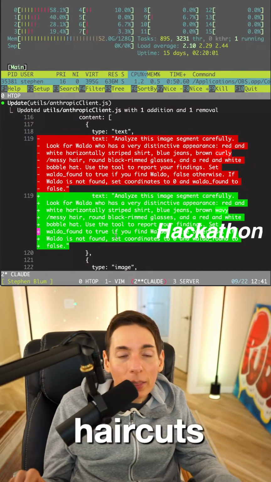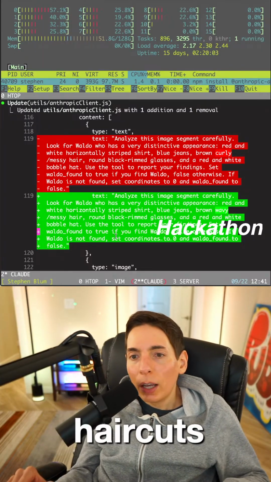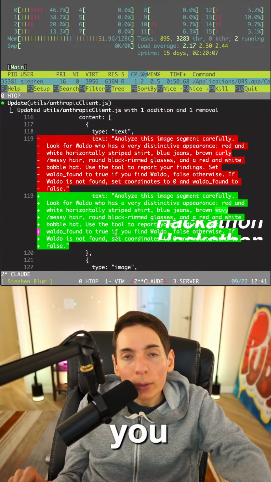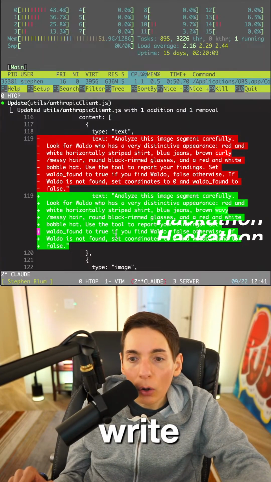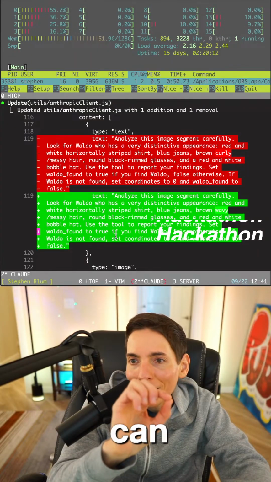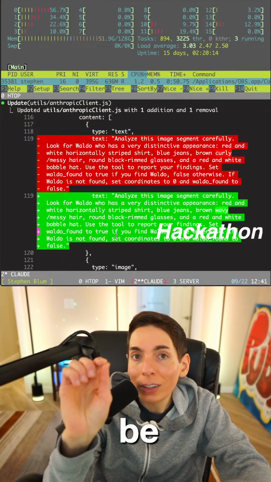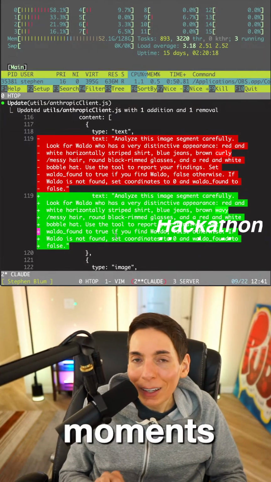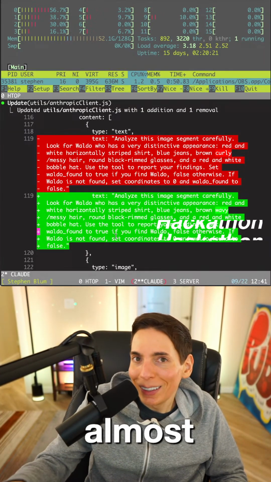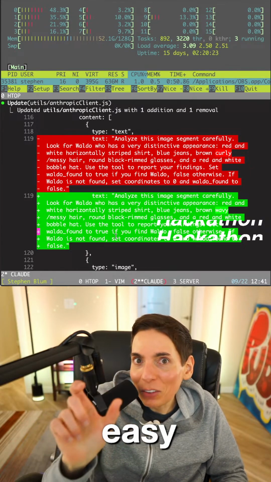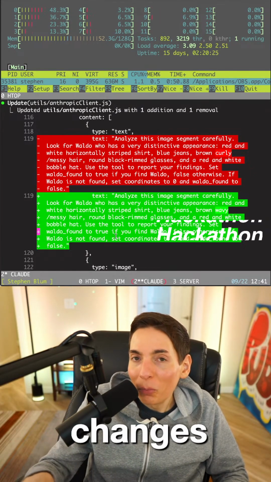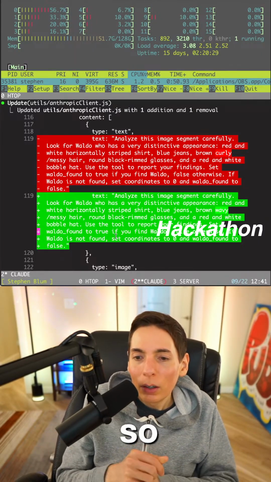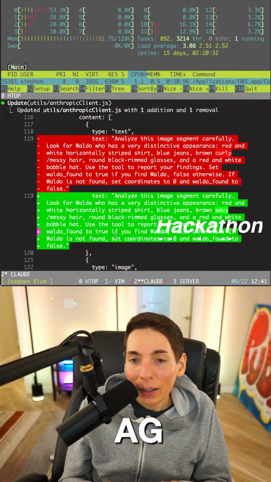So we've got the hackathon started today at the company. The hackathon is a 3-day hackathon, Monday to Wednesday. You must use an AI agent to write all your code. The rule is you cannot write any code manually. There can be no manual editing of the code. You always have to use the AI agent. There were many moments where I almost forgot that last rule because it was so easy to make some quick little changes. But we didn't. We're following the rules, you guys.